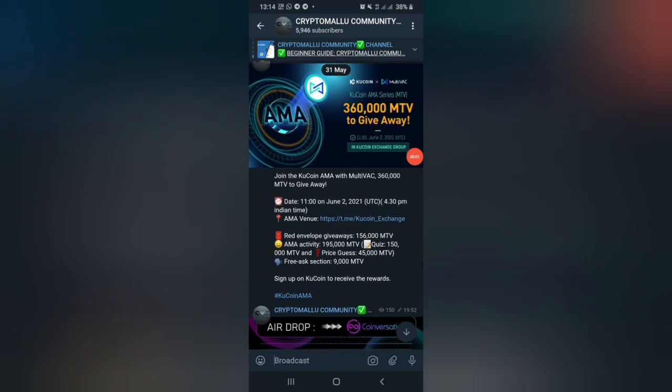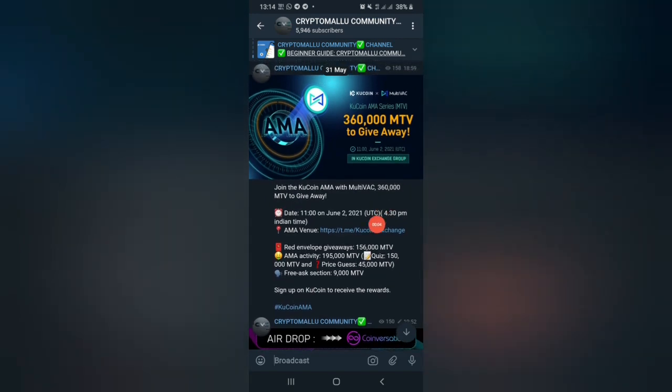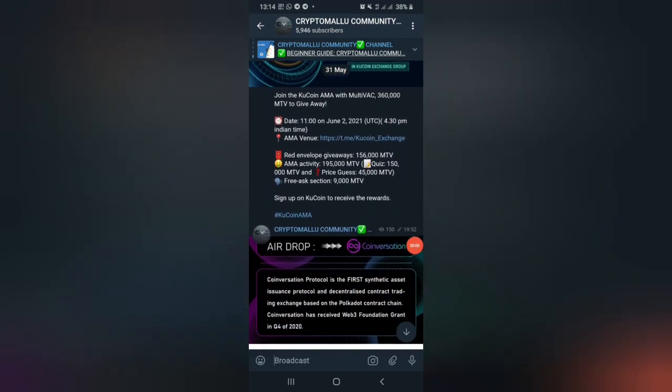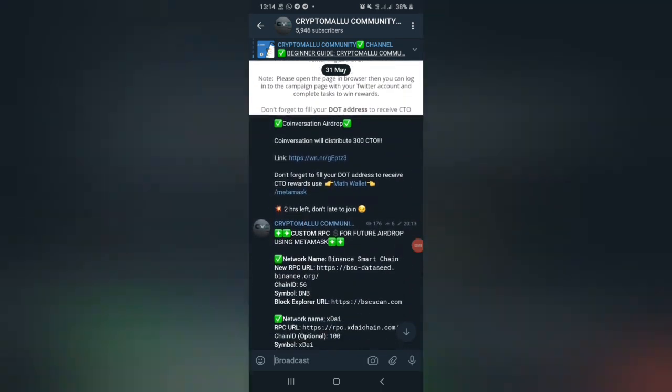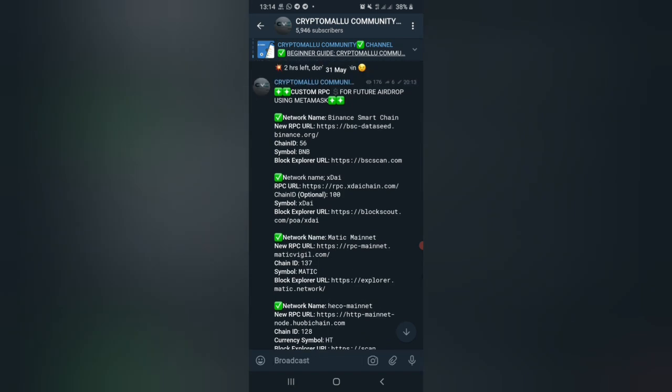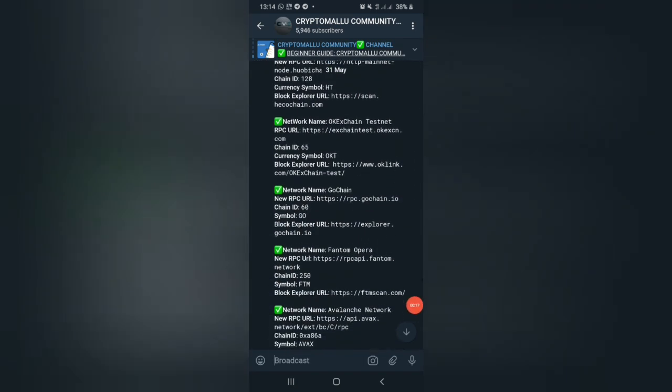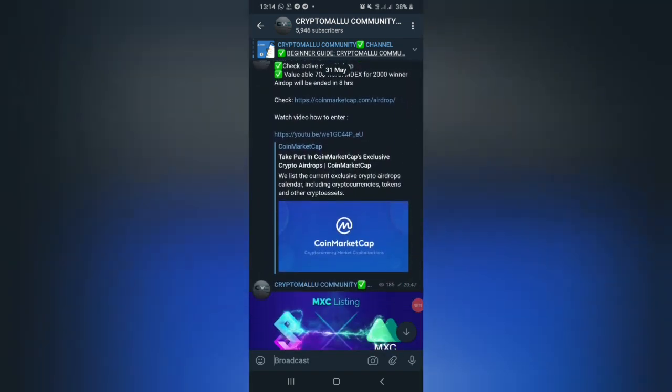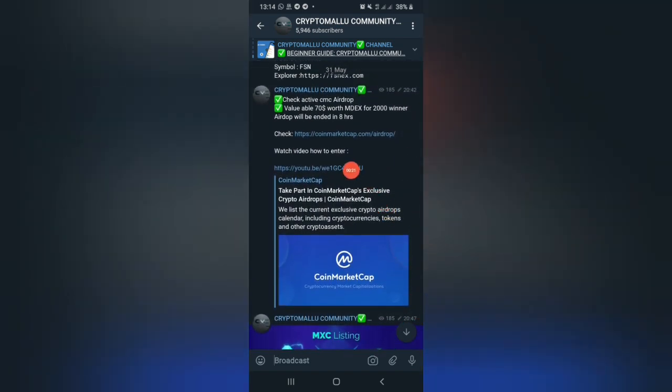We can have a look at crypto news. The first thing is the KuCoin AMA, which is going to happen today. You can see how to add different blockchains to the MetaMask wallet. The ongoing CoinMarketCap airdrop.